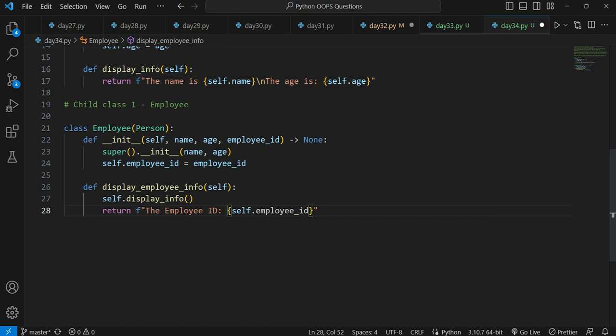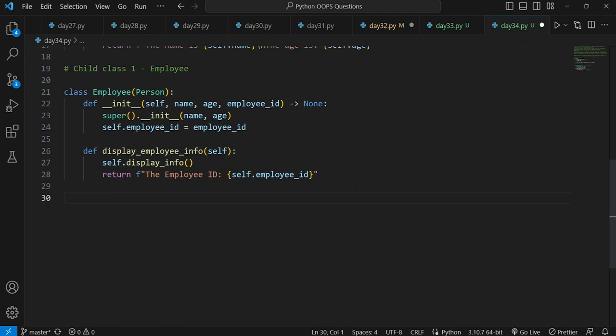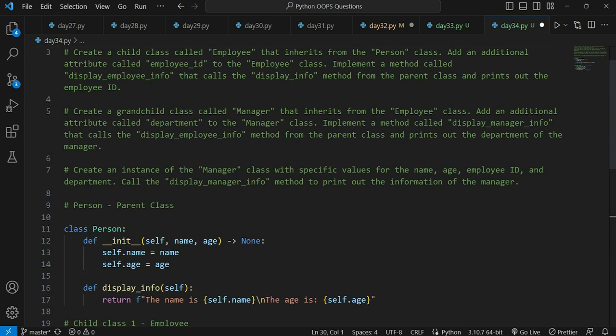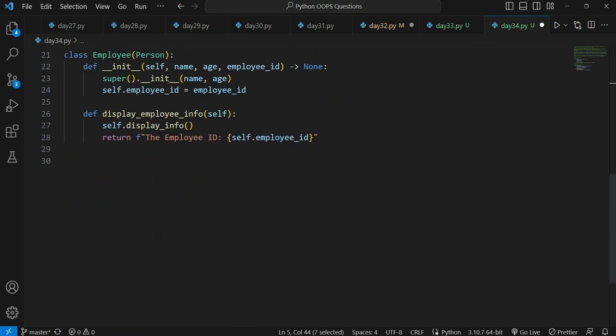Self dot employee id. Now we have to create another child that will be our grandchild, right? Let's see, they are asking us to create a grandchild called manager that inherits from the employee class. Add an additional attribute called department to the manager class. Implement a method called display manager info that calls the display employee info method from the parent class and prints out the department of the manager.